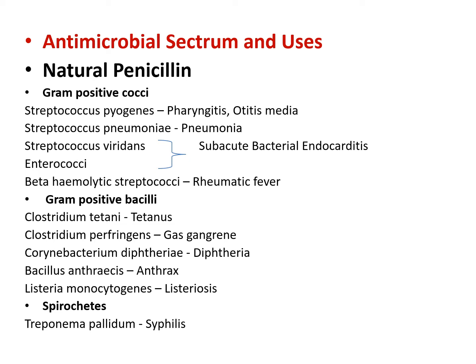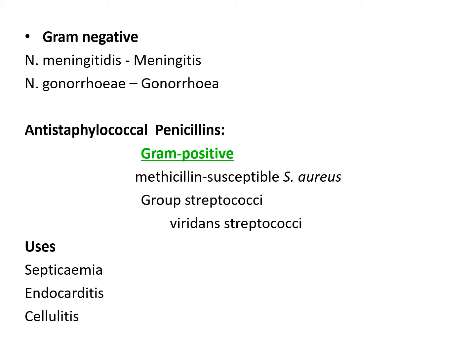Then natural penicillins also have activity against some gram-negative microorganism like Neisseria meningitidis and Neisseria gonorrhoeae, which produce meningitis and gonorrhea respectively.